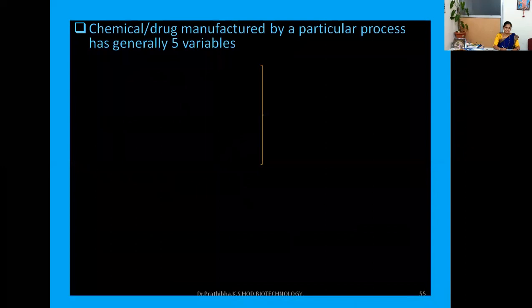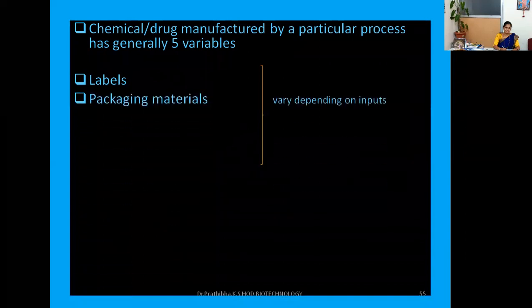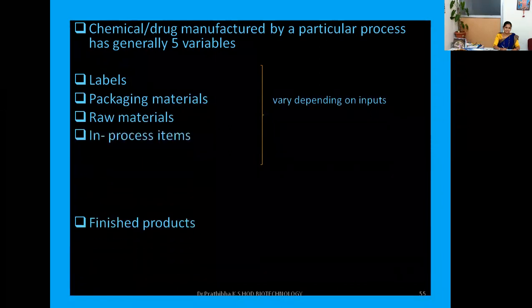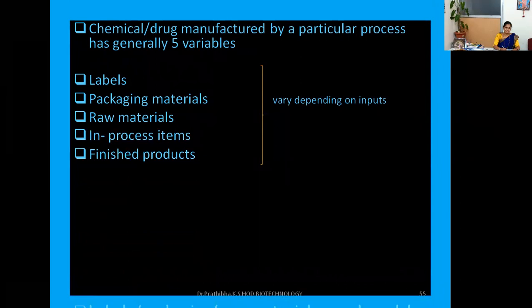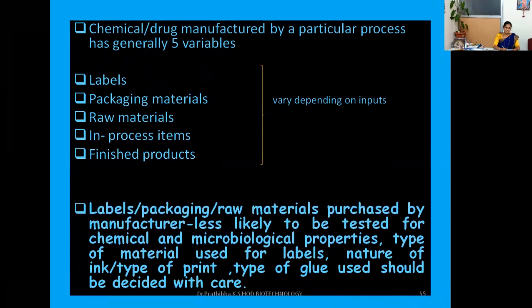Okay. Further, the products like chemicals or drugs which are manufactured by a particular process generally have five variables. Okay, each product has to go through these five variables: labels, packaging materials, raw materials, in-process items, and finished products. Okay, so all these variables vary depending on the inputs of that particular industry.